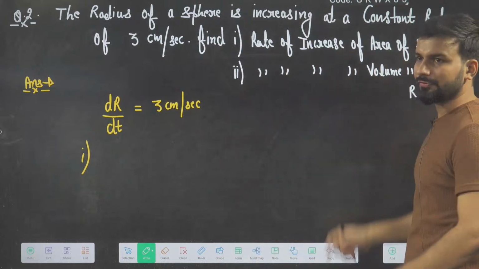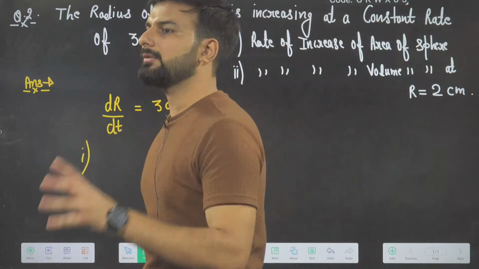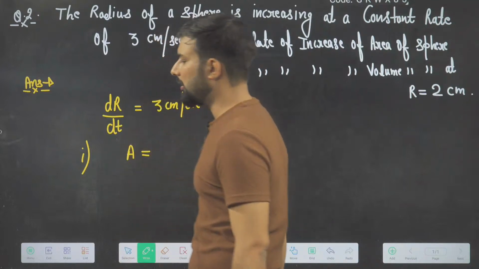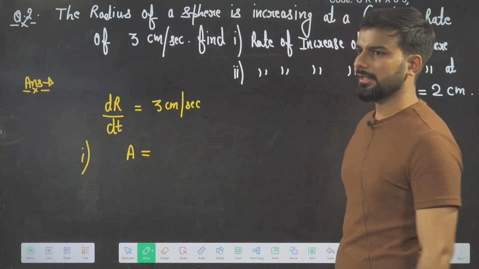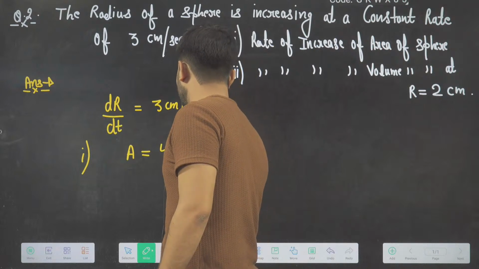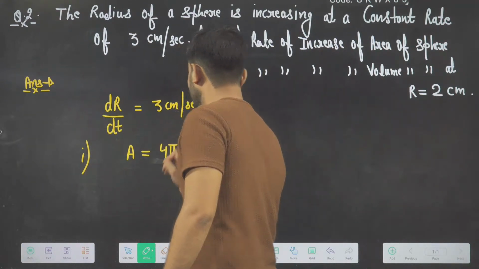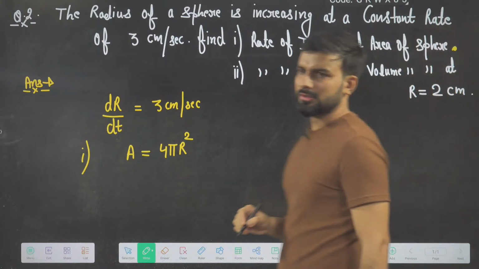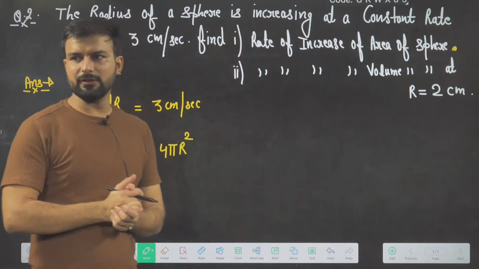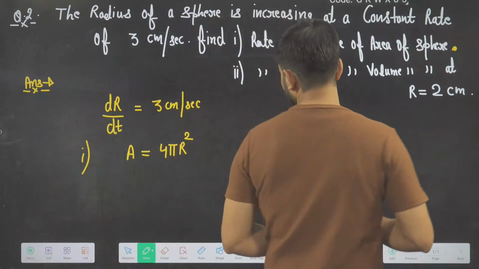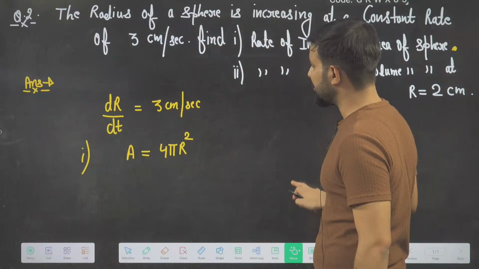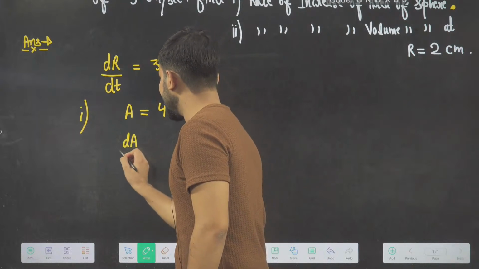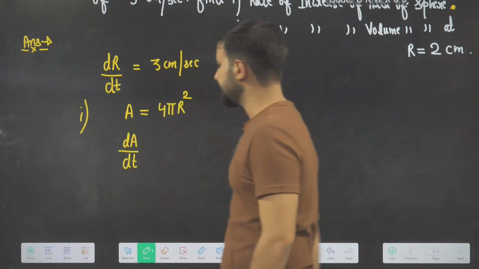The rate of change of area. First of all, everyone tell me, what is the formula of the area of a sphere? Area of a sphere is 4 pi r square. But is he asking the area? Does he ask area, or does he ask the rate of change of area? So what do I have to do? I have to differentiate here with respect to whom? dA divided by dt.